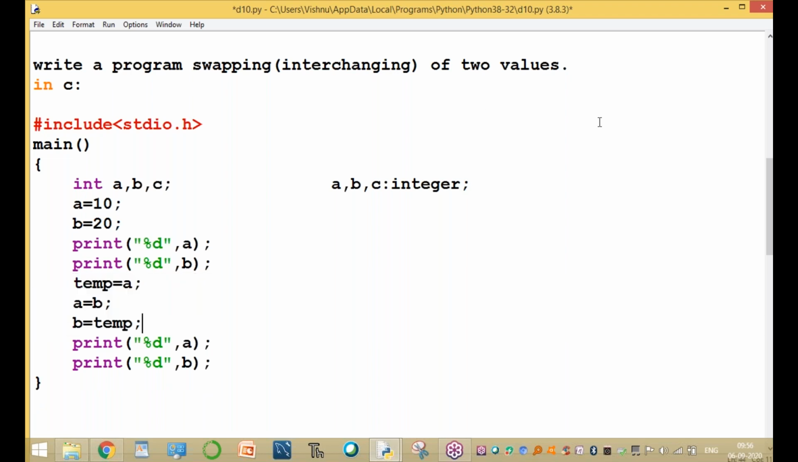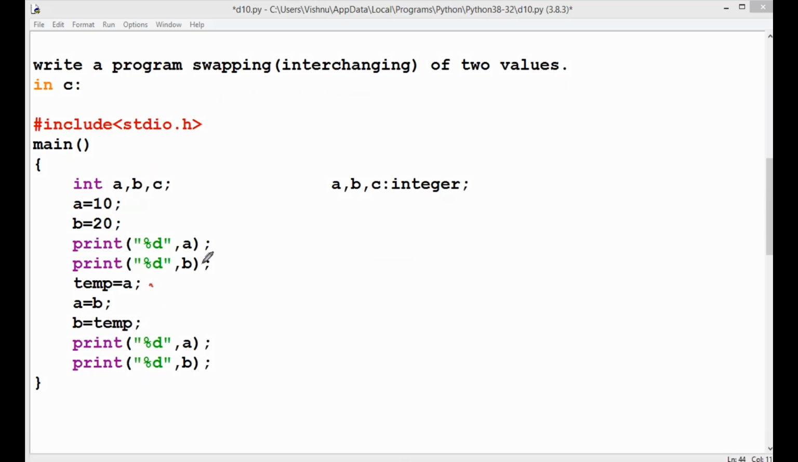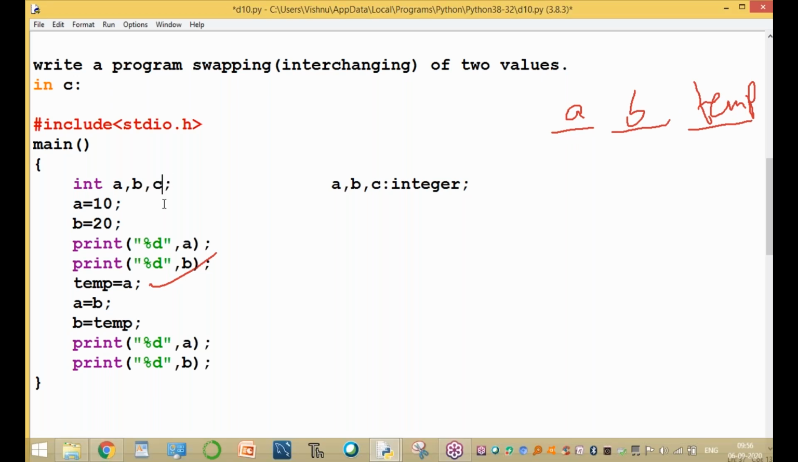So what is the logic, sir? Here the logic is very important. The declaration part and the remaining parts are normal. So here temp equal to a. You are declaring three variables: one variable a, another variable b, and the third variable, not c, sorry, the variable name is temp. The variable name is temp, a temporary variable.